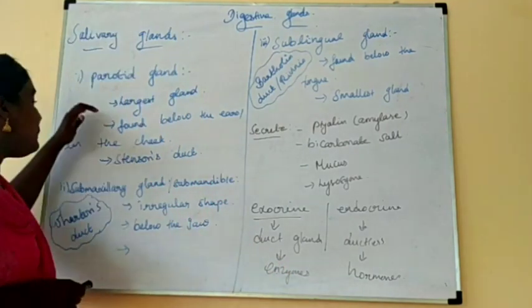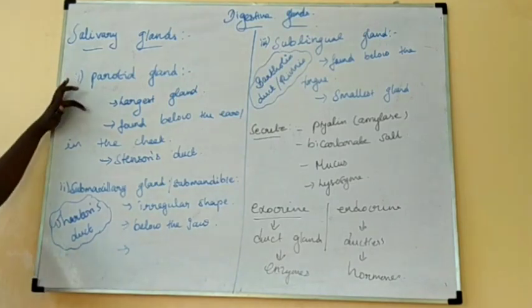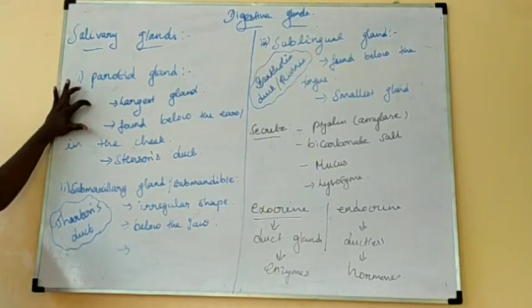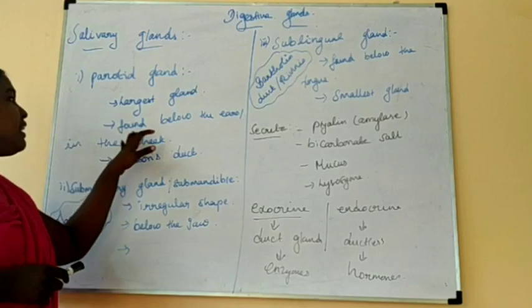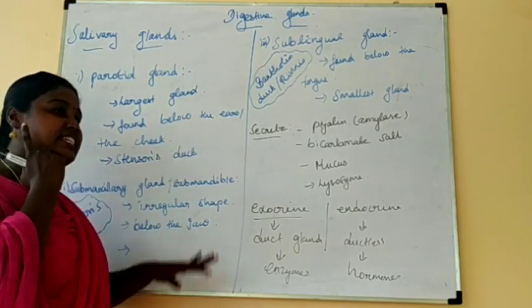The parotid gland is the largest gland. Where is it present? It is found below the ears, in the cheek.